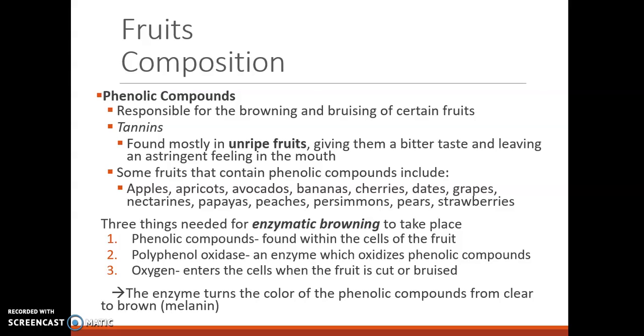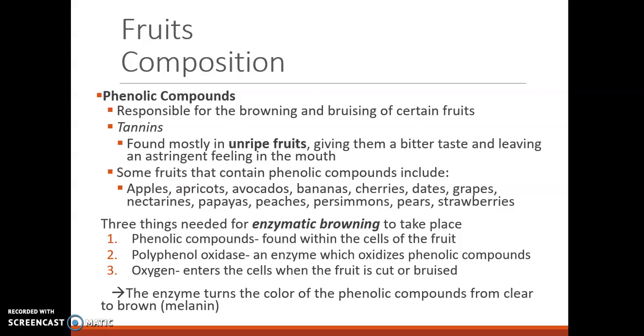And how much phenolic compounds a fruit has will be a contributing factor in enzymatic browning. So enzymatic browning is that browning that you see when you cut an apple and you leave it out. And what you need for enzymatic browning to take place is the presence of phenolic compounds, which can be found within the cells of the fruit. You need polyphenol oxidase, which is an enzyme that oxidizes phenolic compounds. And then you need oxygen, which enters the cells when the fruit is cut or bruised.